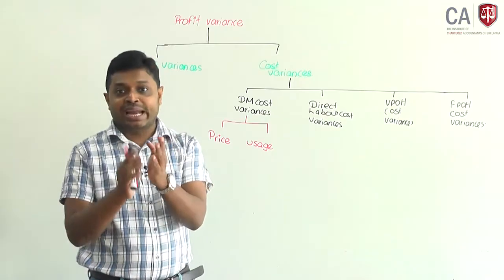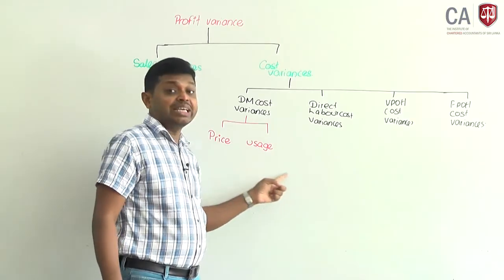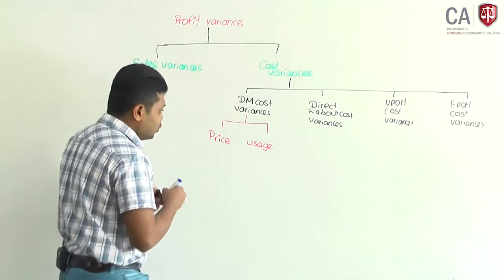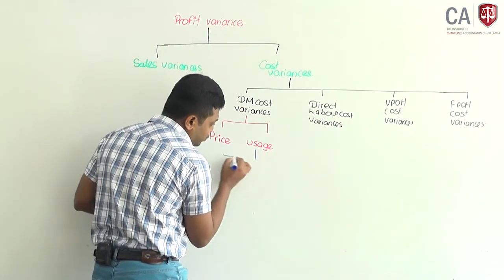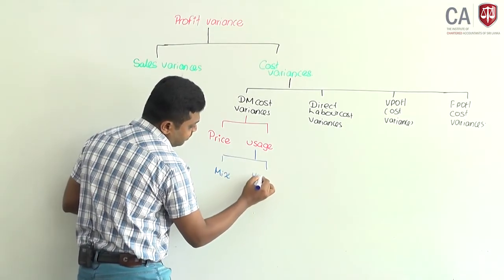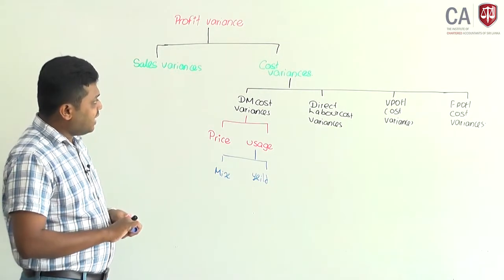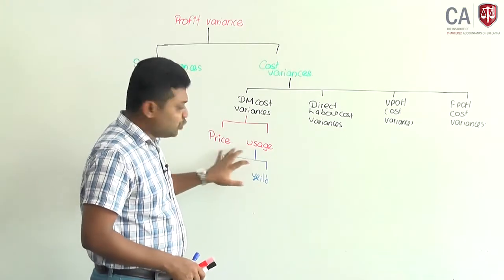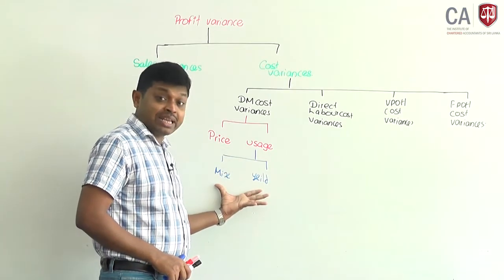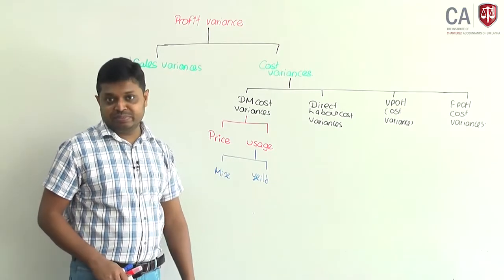If we use more than one type of material, this usage variance can be further analyzed into mix and yield variance. Okay. This usage variance I can analyze into two: mix and yield variance. Now you can see that the main cost variance you can analyze into two sub variances, price and usage. If we use more than one type of material, this usage variance can be analyzed into mix and yield.